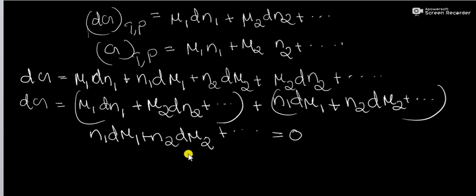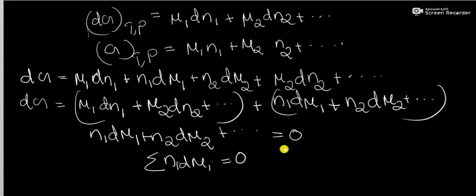That is, for a system of definite composition at constant temperature and pressure, we can write sigma Ni d mu i equal to 0, where Ni is the number of moles of the ith component in a mixture and mu i is its chemical potential.